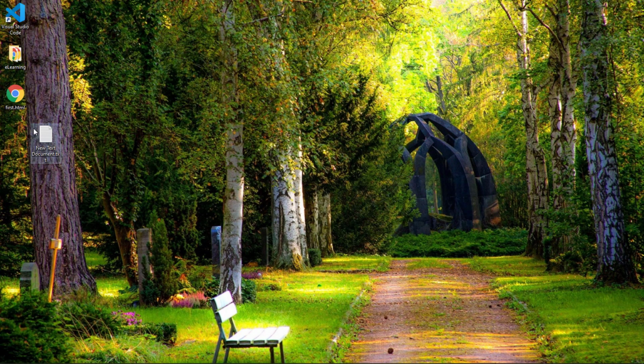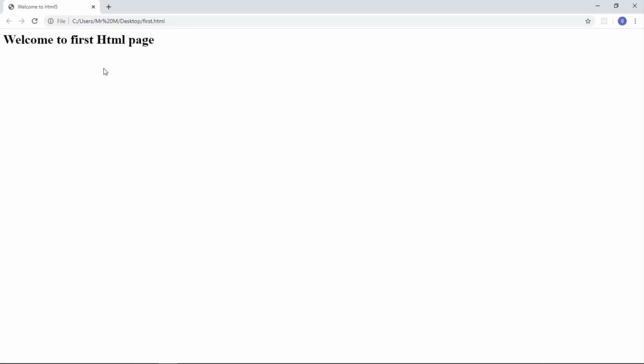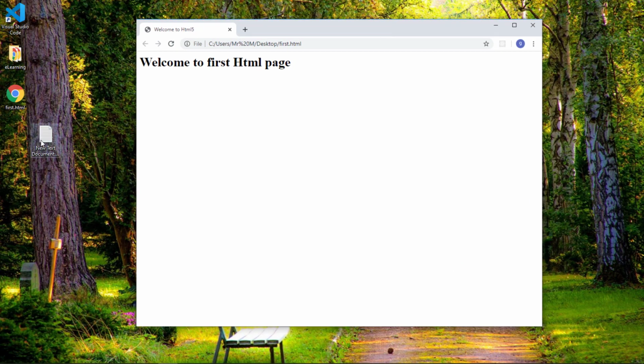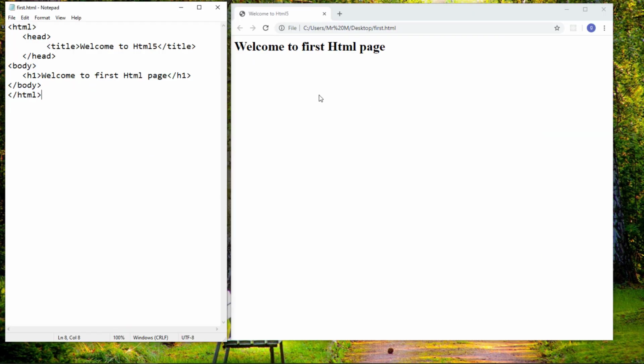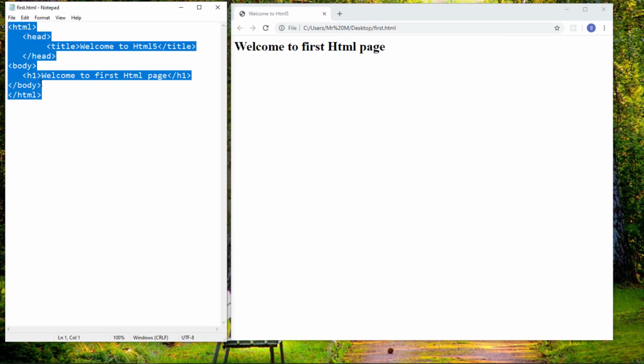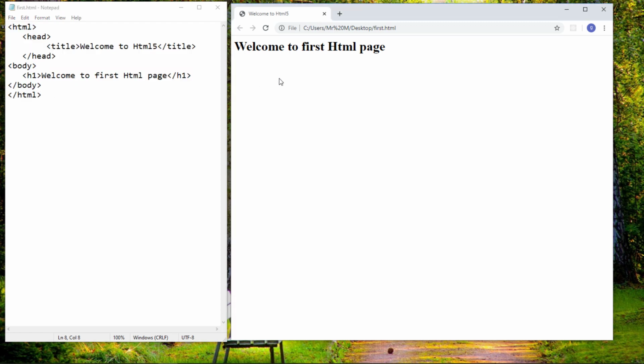Now you can see it on the desktop, and if you double click this file, it opens in the Chrome browser. So whatever we have written, this is our HTML5. We have just written the code, and this is our output. You can see this is the title, displayed on the upper corner of the browser window, and this h1 heading is displayed in the web browser.